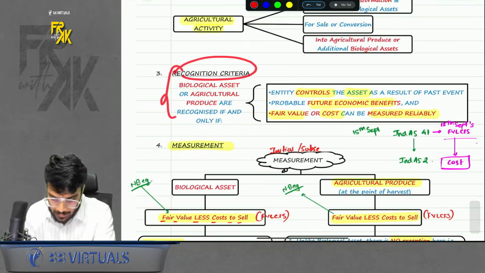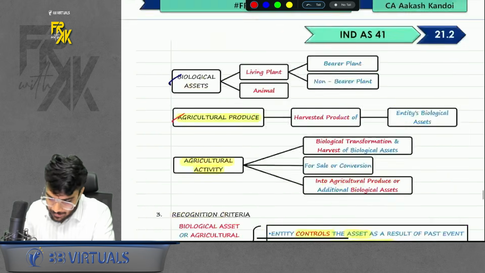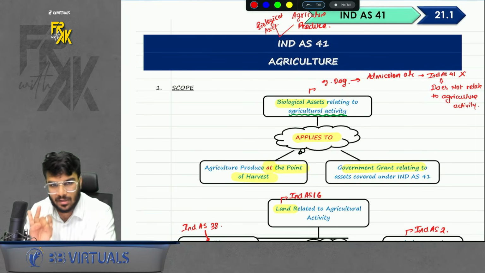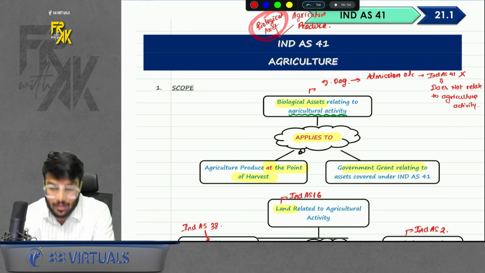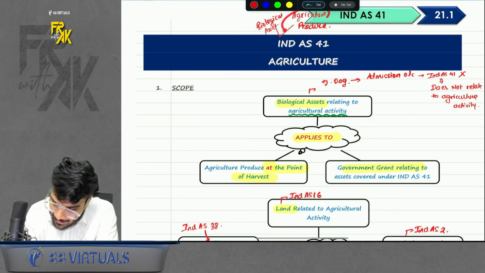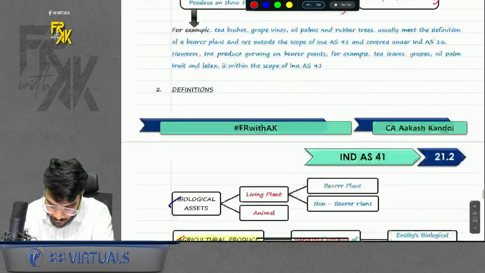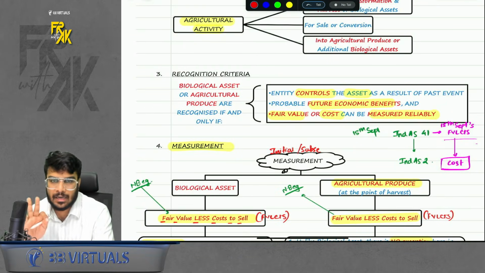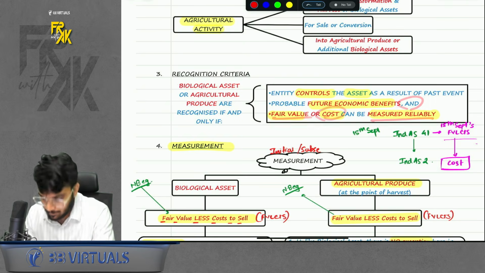Third point, recognition criteria. When will you record any biological asset or agriculture produce? Can I say broadly in Ind AS 41, 2 types of asset are covered. One is biological asset, one is agriculture produce. Of course, if you go in detail, in biological asset, only other than bearer plants are covered. In agriculture produce, up to the point of harvest is covered. But broadly, these 2 items are covered. So when will you recognize these 2 items in your financial statements? 3 conditions to be met. First, you should have control. Second, there should be future economic benefits. And third, fair value or cost should be measurable reliably.